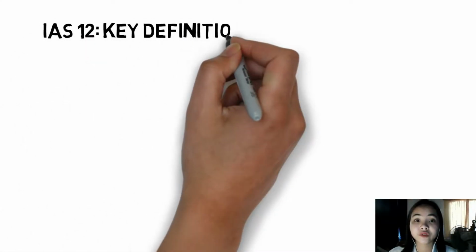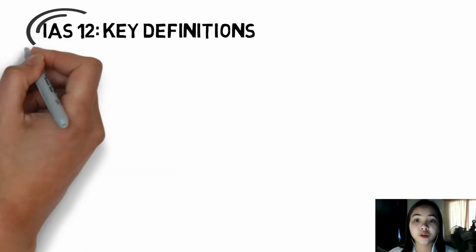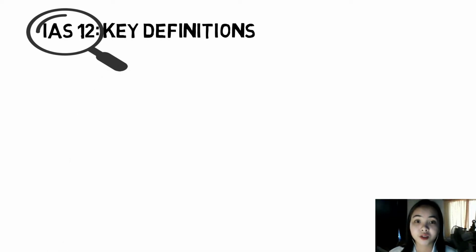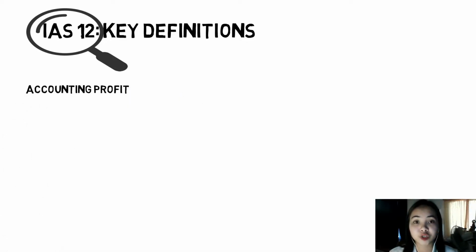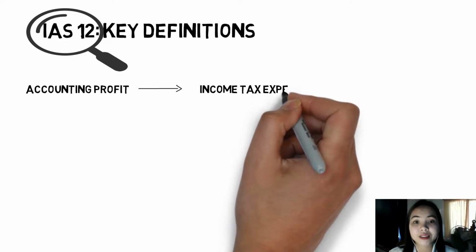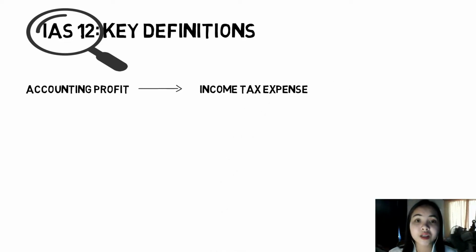As part of the overview, let us have a brief description of the following terms used in the standard, IAS 12 Income Taxes, and their meaning as specified. First is the accounting profit, which is the profit or loss for a period before deducting the tax expense and is based on PFRS. The next one is the income tax expense. This is computed as well using PFRS, and it is the aggregate amount in computing the profit or loss for the period in respect of the current tax and the deferred tax.